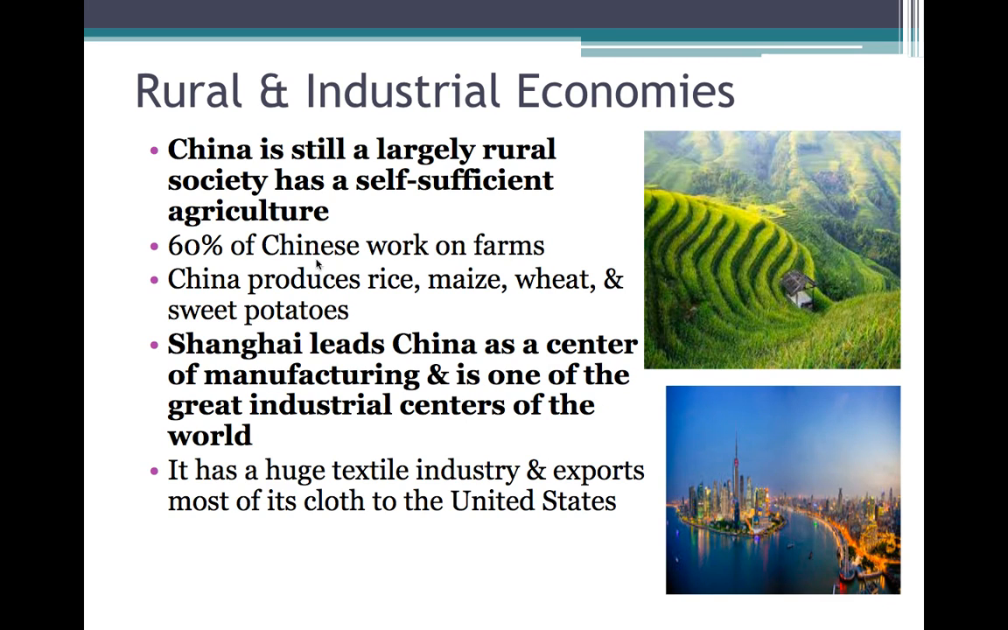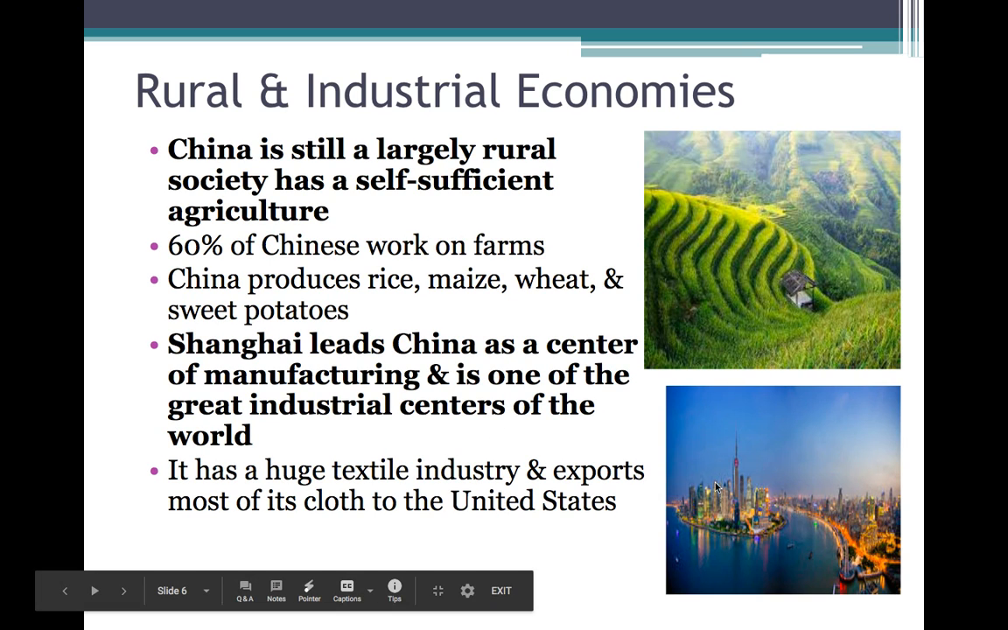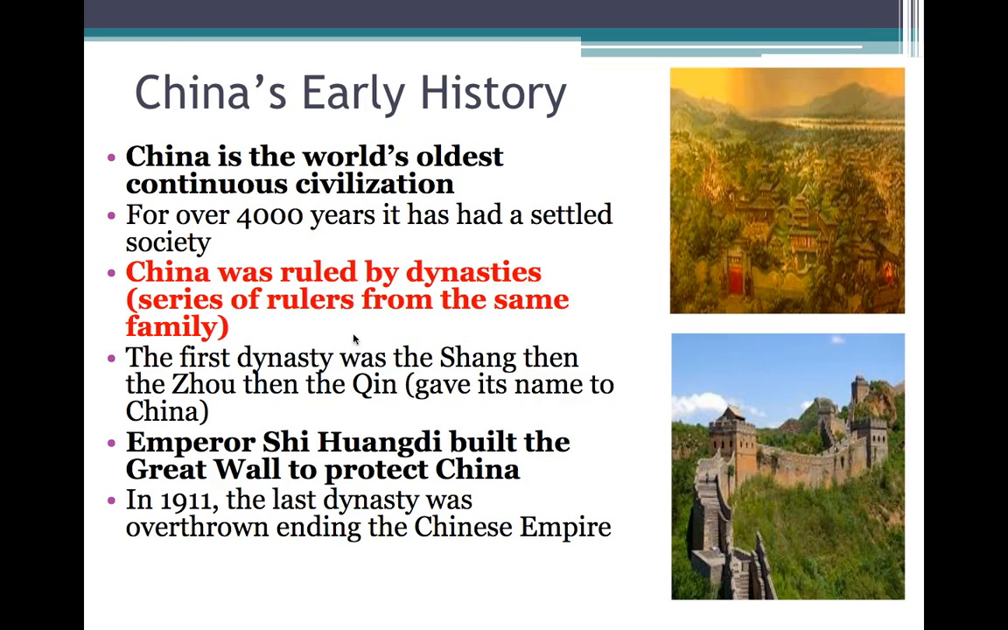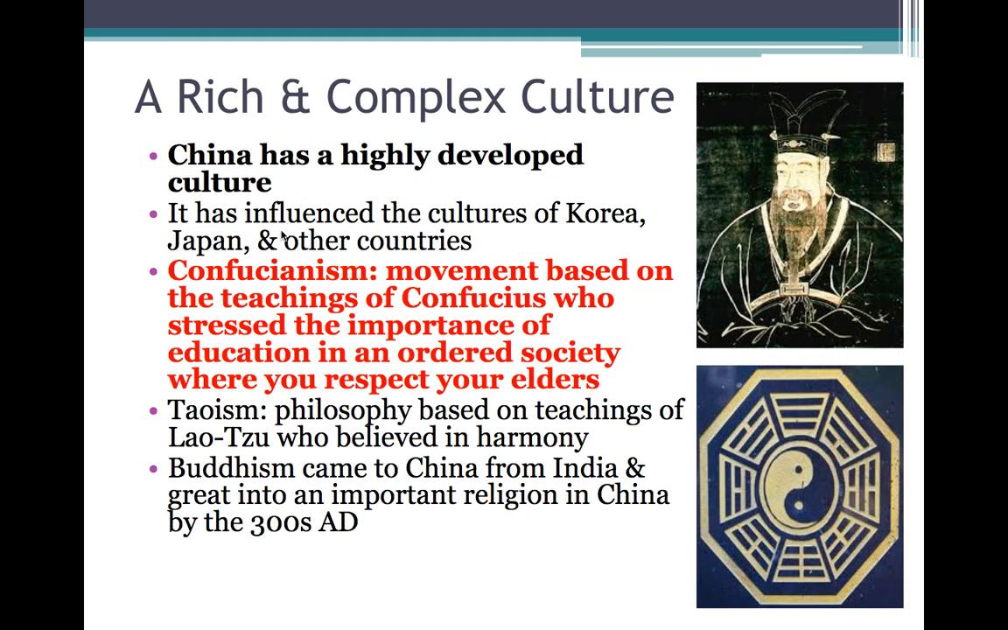They produce rice, maize, which is corn, wheat, and sweet potatoes. Shanghai is the Chinese center of manufacturing, one of the biggest industrialized cities. It has a lot of textiles, and a lot of the clothing that you wear comes from there. But like I said, they're still technically maybe a second world country because a lot of people still do agriculture. And being that they're 4,000 years old, they have a highly developed culture, a lot of history.